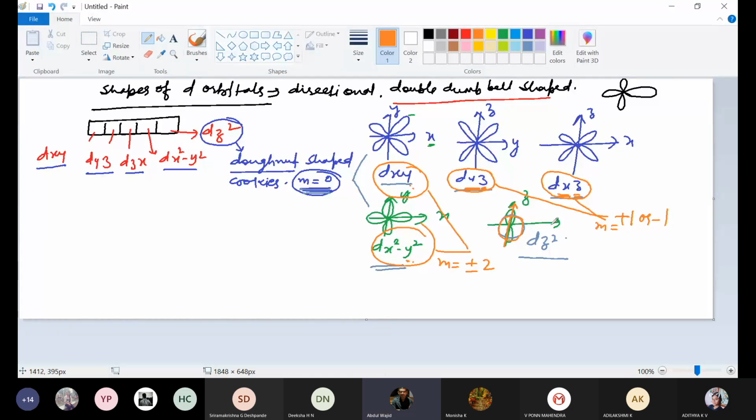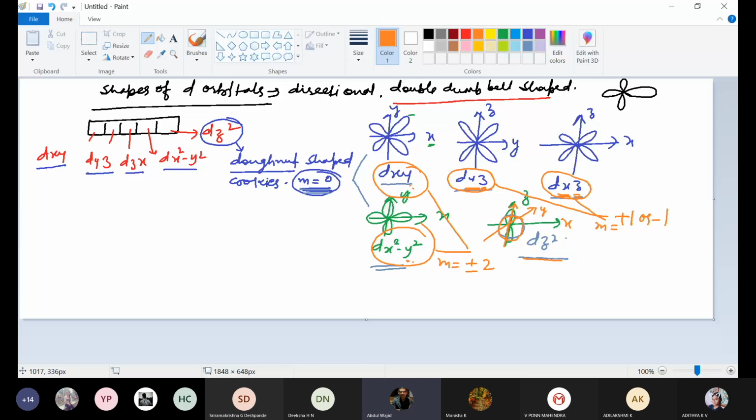So two lobes are there along the z axis, and the second one is around the nucleus in the xy plane. They can ask you like this too. So this was about the d orbitals.